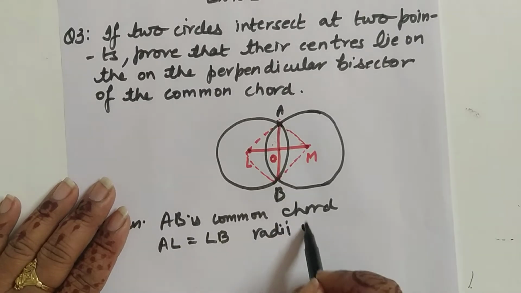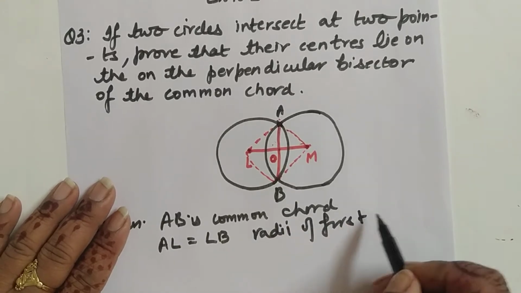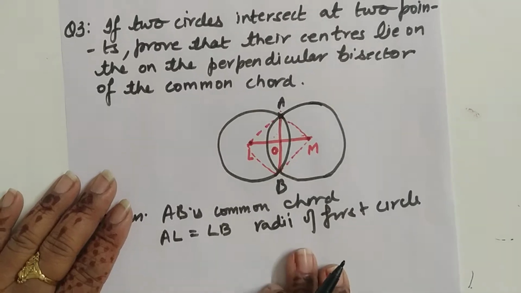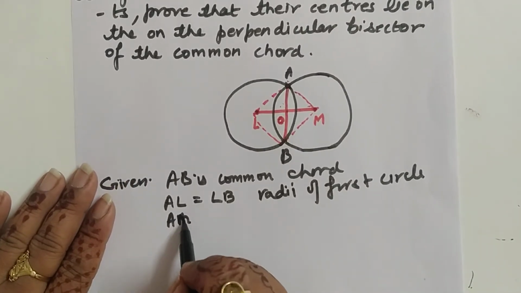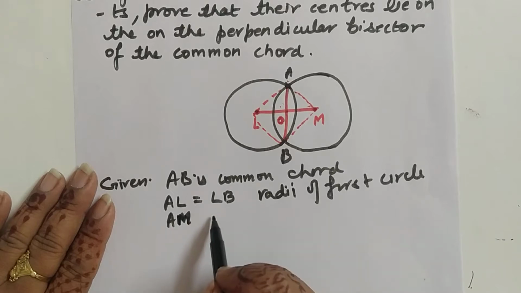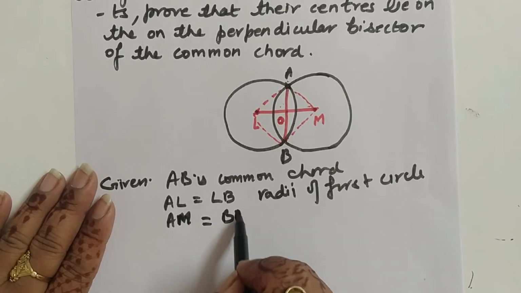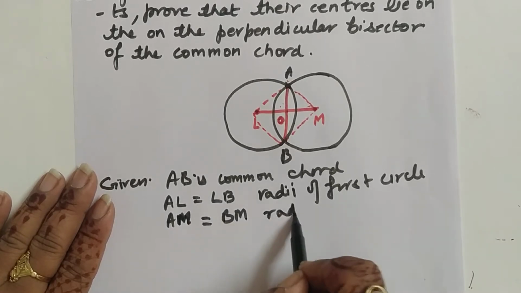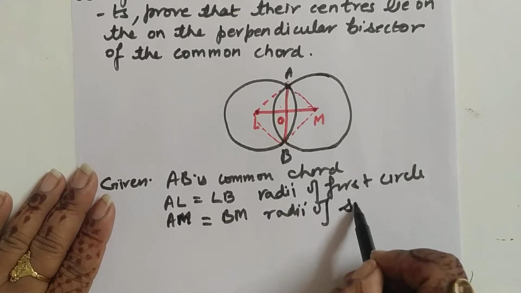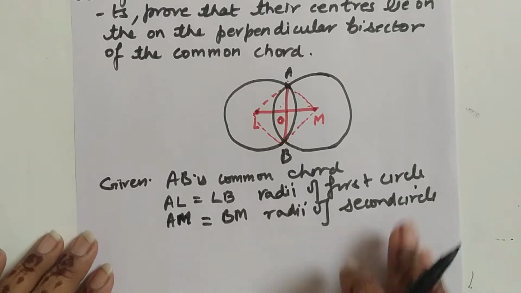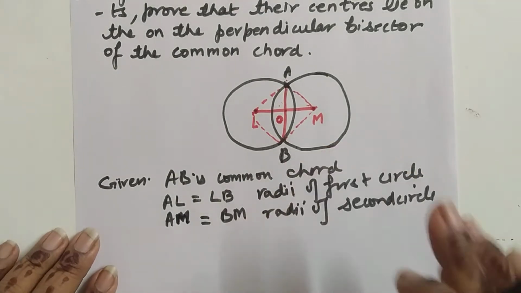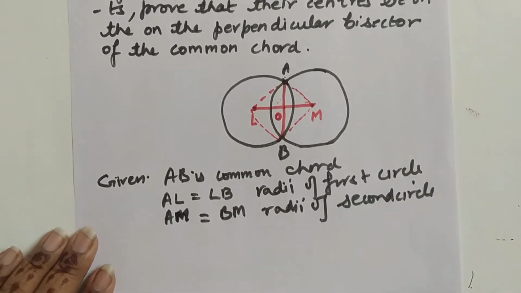Radii of first circle, and AM is equal to BM is also the radii of the second circle. Okay, I hope now you have understood this figure and what is given. You have to understand.